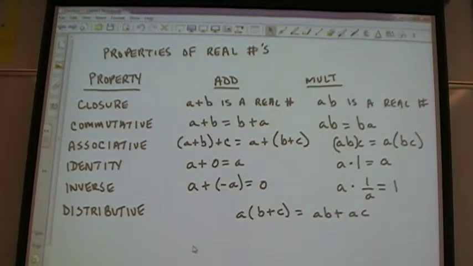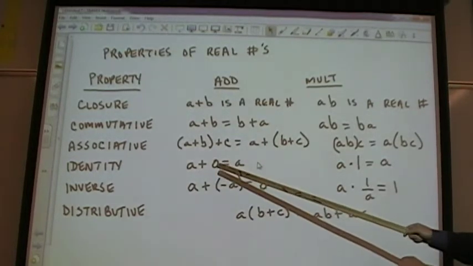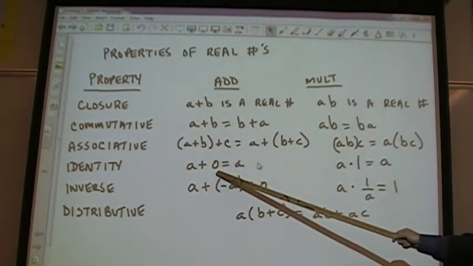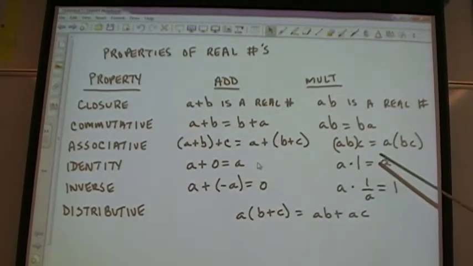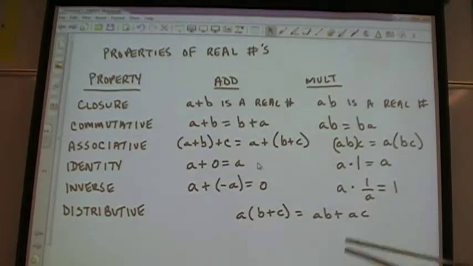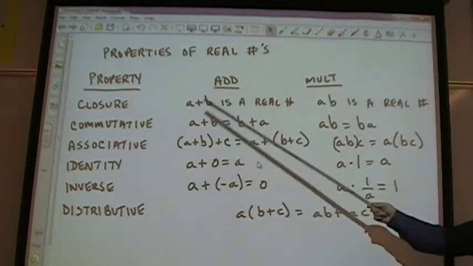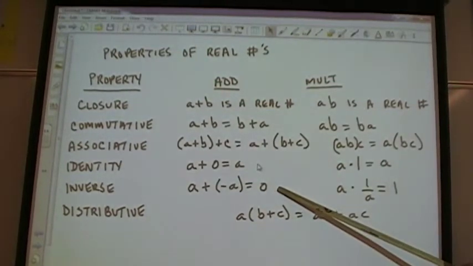The identity property means I have to end up with the same number I start with. So if I'm starting with the number A, what do I have to add to A to end up with A? 0. Okay. Same thing over in multiplication. What do I have to multiply to A to end up with A? 1. Right?